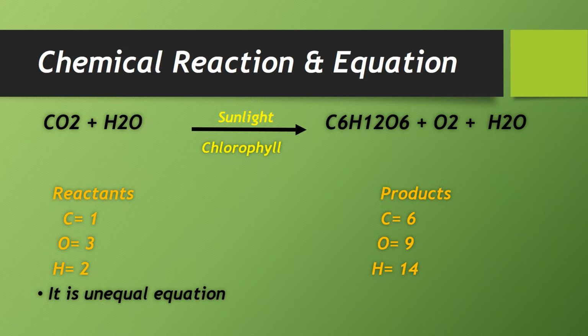And also hydrogen, we have two hydrogens here in the reactants, and H12 and H2 in the products. H12 is in glucose, so 12 hydrogen, and 2 hydrogens are in the water molecule. So we have a total of 14 hydrogens. So it means it is an unequal equation. Now we have to balance it. We have to equalize it in the next slide.